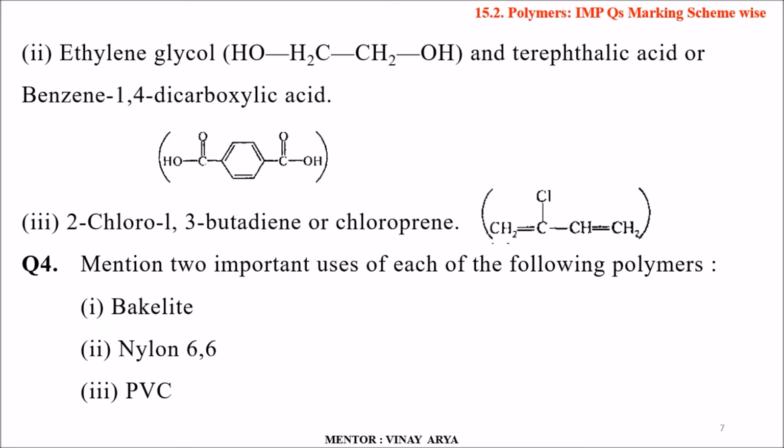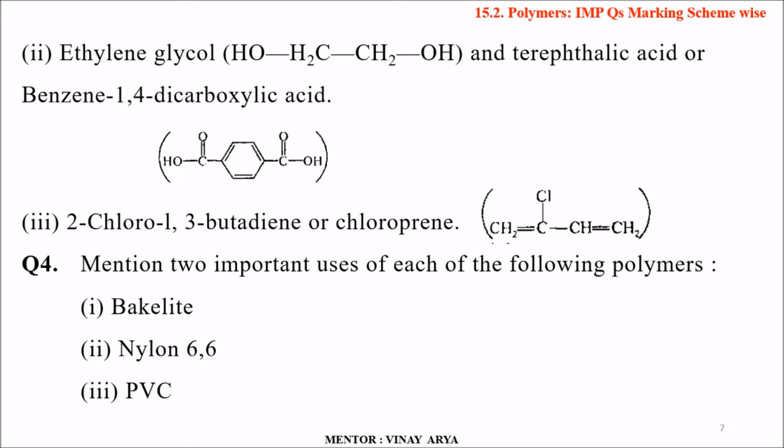Second, ethylene glycol, OH CH2 CH2 OH, and terephthalic acid, or benzene 1,4-dicarboxylic acid, HOOC C6H4 COOH. And the third one is 2-chloro-1,3-butadiene or chloroprene, CH2=CCl-CH=CH2.